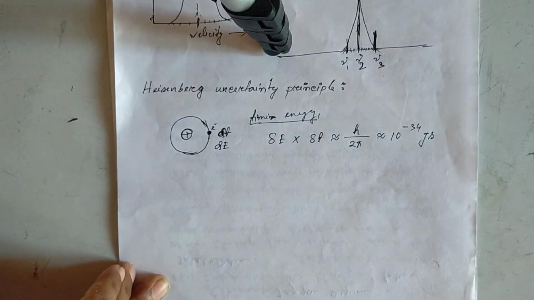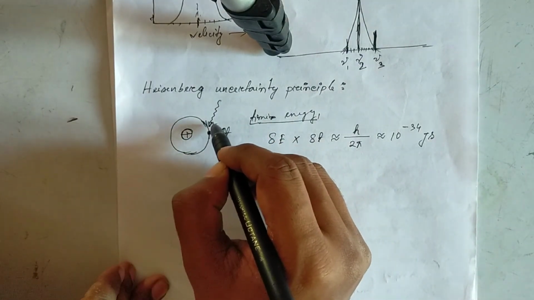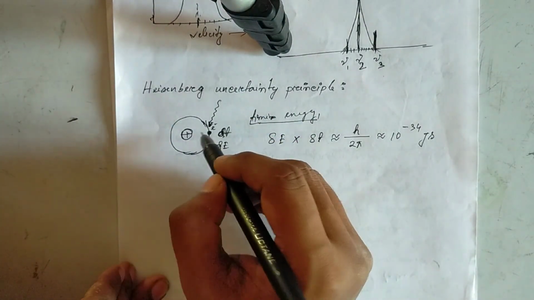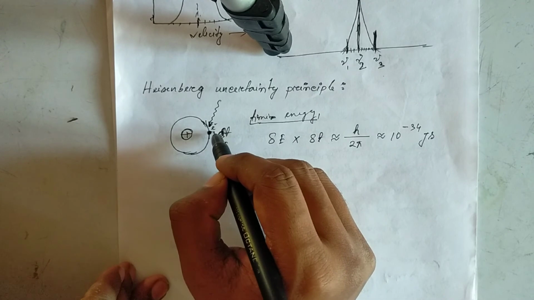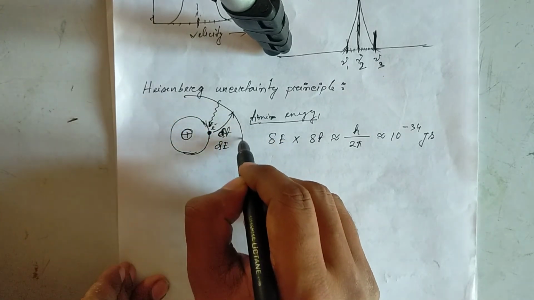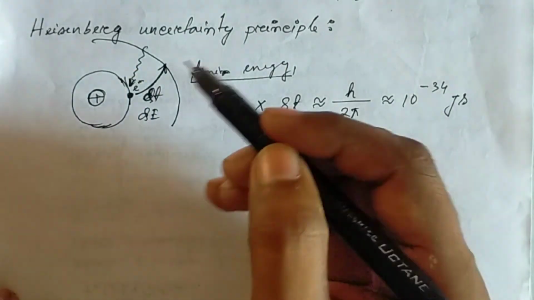Suppose after allowing an electromagnetic radiation to fall on this electron, this electron will jump to the next energy state.